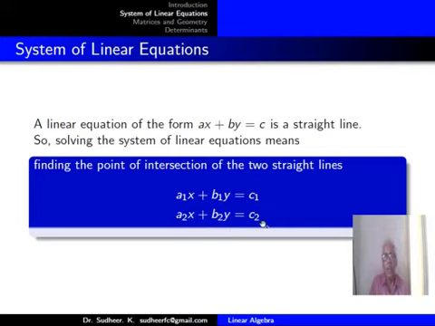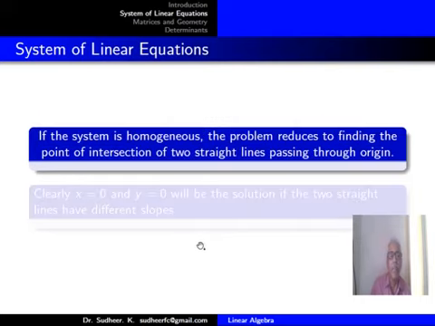So on the plane, if you draw two straight lines, there are three possible cases. Either the two straight lines will intersect and that intersection will be exactly at one point. Sometimes the two straight lines may coincide, so you can have infinitely many common points. And sometimes the two straight lines will be parallel, and in that case there are no common points. Having common points means you have a solution for the equations. Having no common points means you don't have solutions.